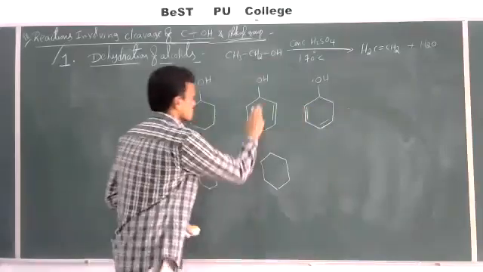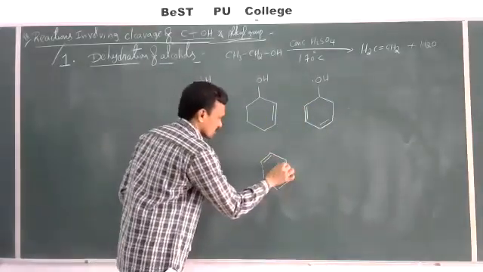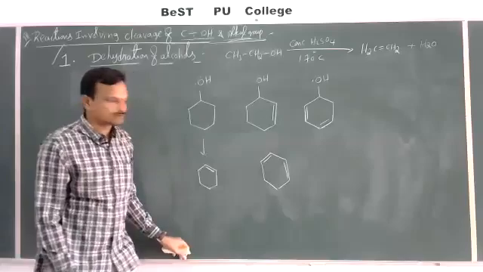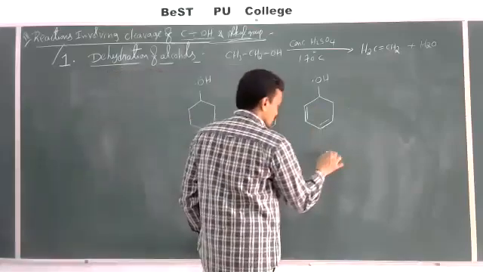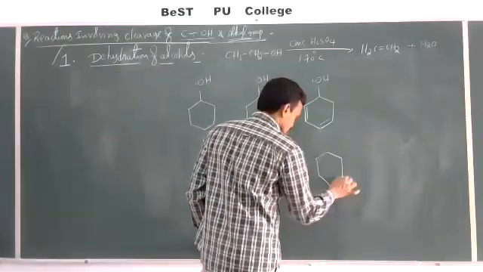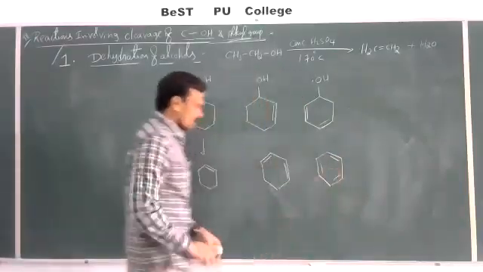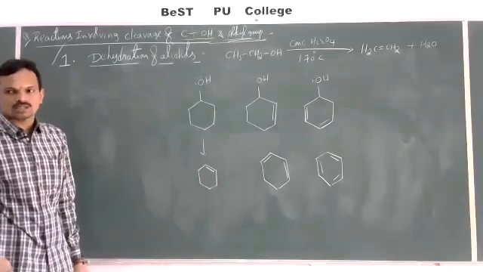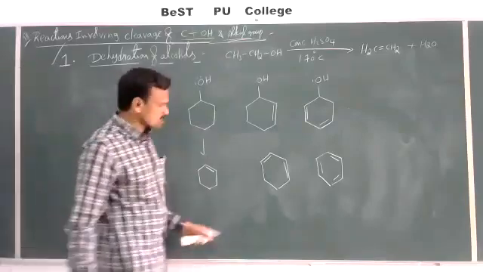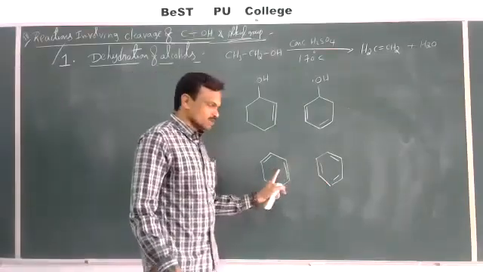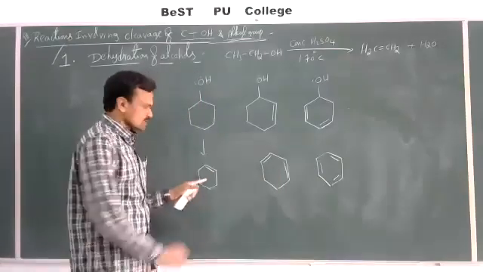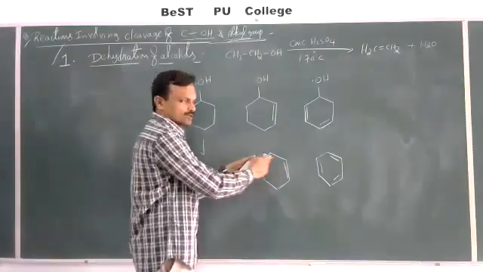Right. So if this undergoes dehydration, this is the product formed here. If this undergoes dehydration, this is the product formed here. Now, out of these 3 products, which is more stable? This is more stable than this one, because there are 2 pi bonds in conjugation.